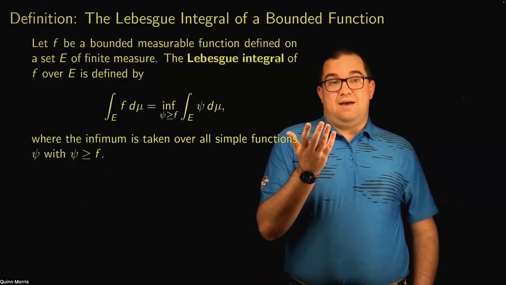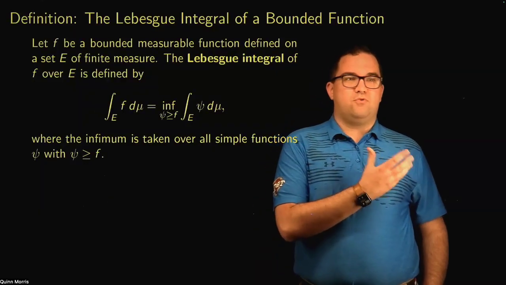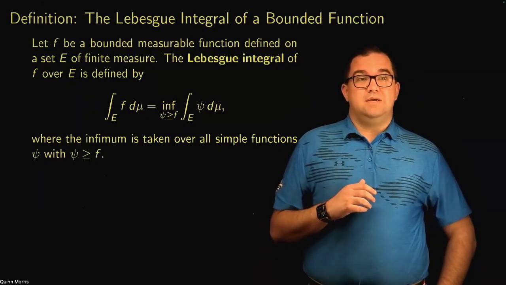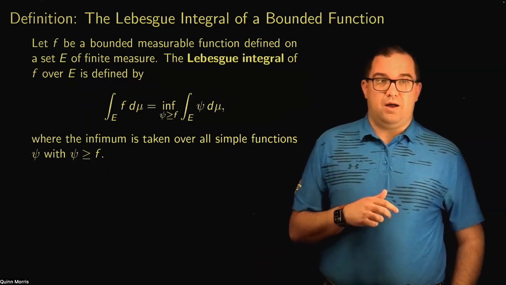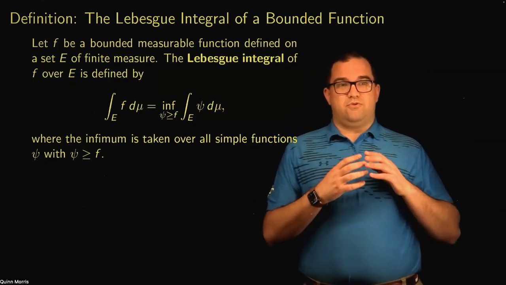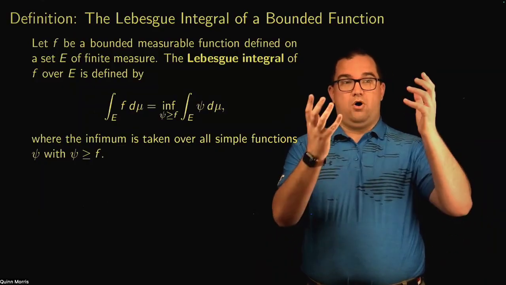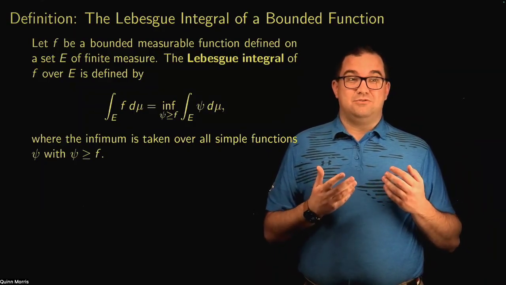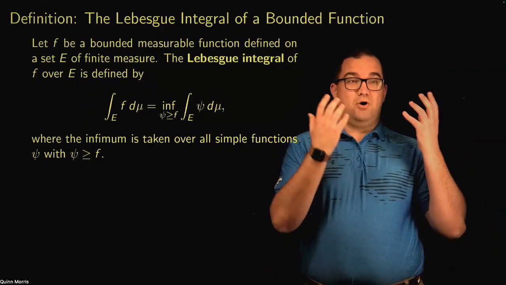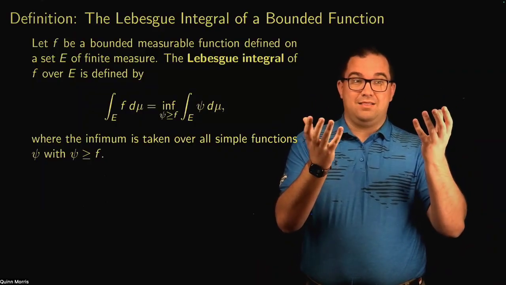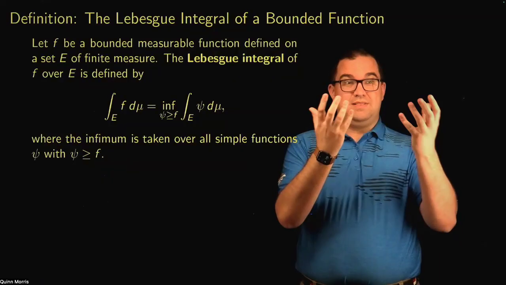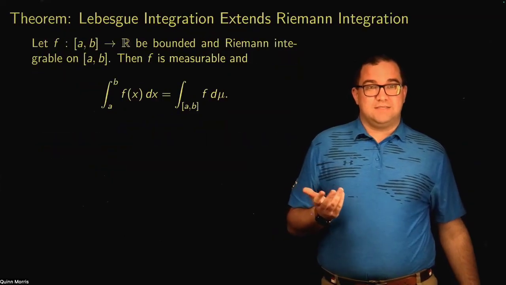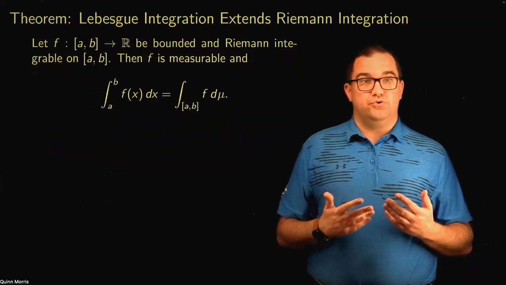And then we might also wonder, maybe every Lebesgue integrable function is Riemann integrable. But of course, they're not. We've already seen that. The characteristic function of the rationals is Lebesgue integrable, but not Riemann integrable. So we can only hope that all the functions that are Riemann integrable are Lebesgue integrable. Further, I'd maybe even like those values to be the same. If I have a function that's both Riemann and Lebesgue integrable, I might like the value of the Lebesgue integral to be the same as the value of the Riemann integral. And in fact, this is one of those cases where exactly what you might hope for is true.